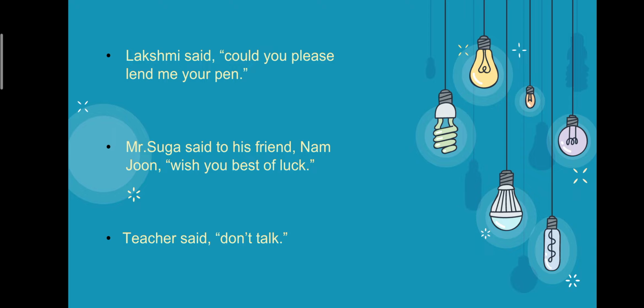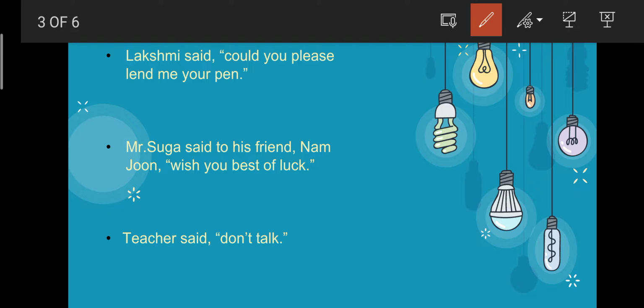Right, third example, Lakshmi said, could you please lend me your pen? Again, it is a request sentence, so we can write Lakshmi requested me. We have to add, whenever the second person is not mentioned, we can consider that the speaker is saying the dialogue to us.